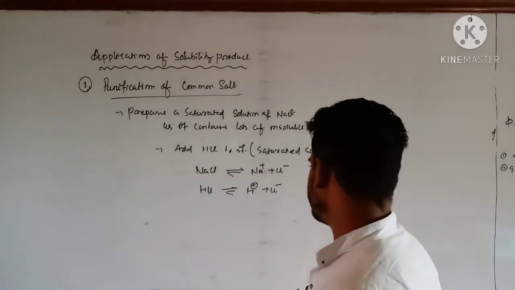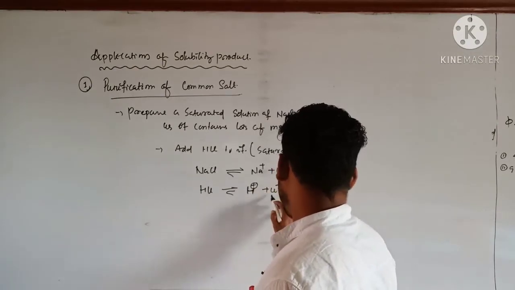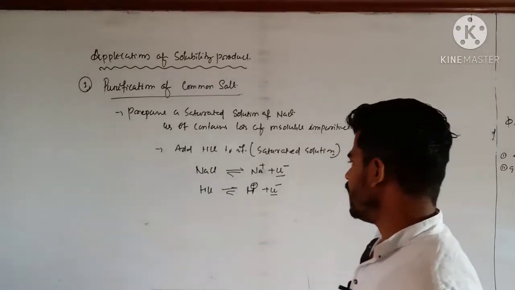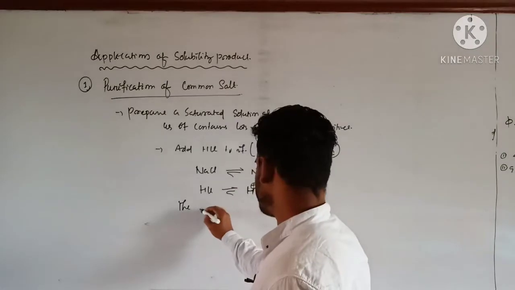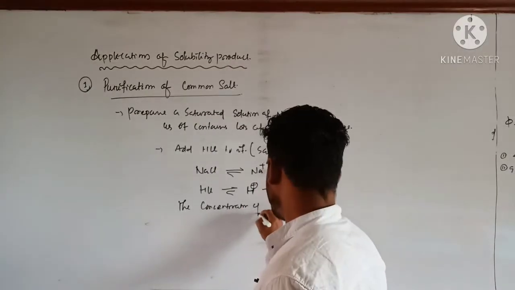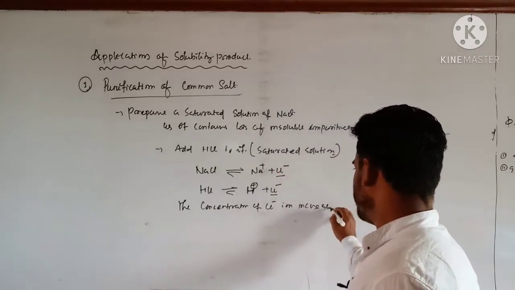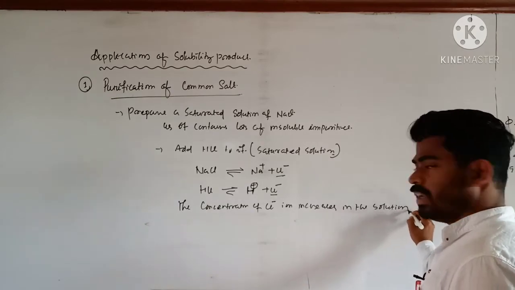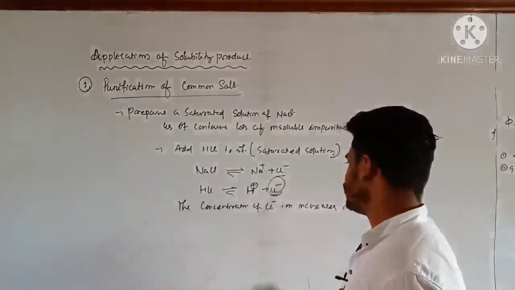The concentration of Cl- ion in the solution increases after adding the HCl.